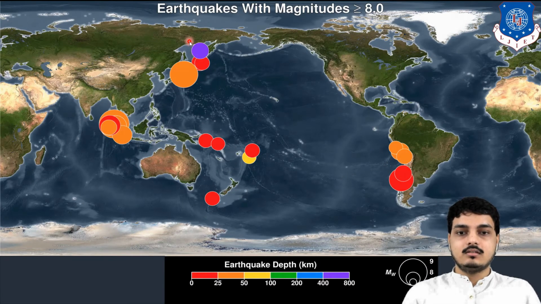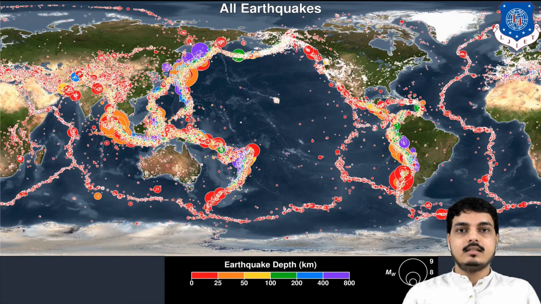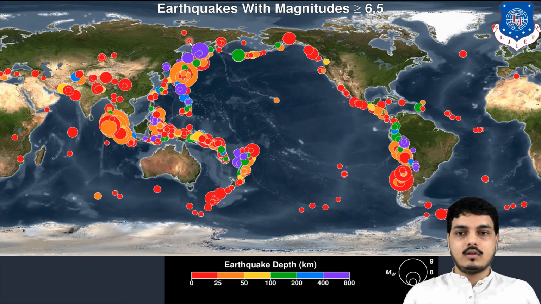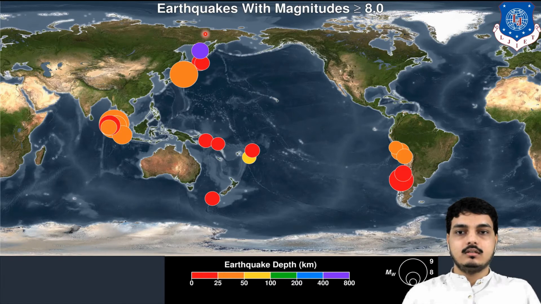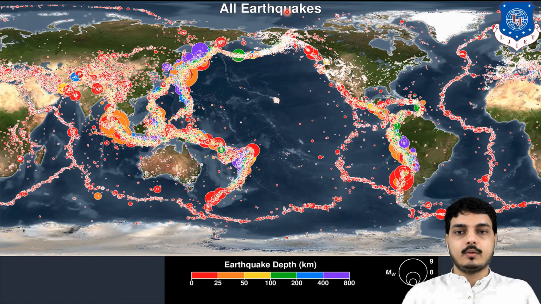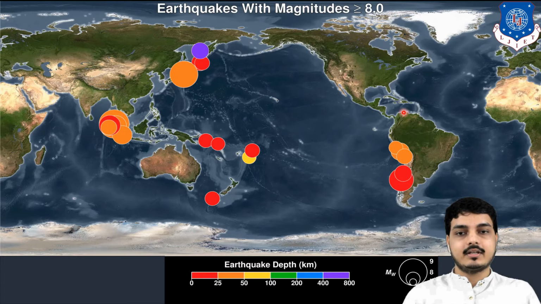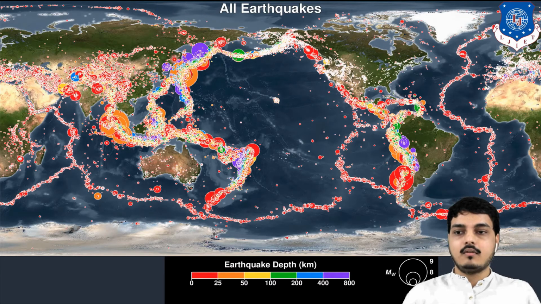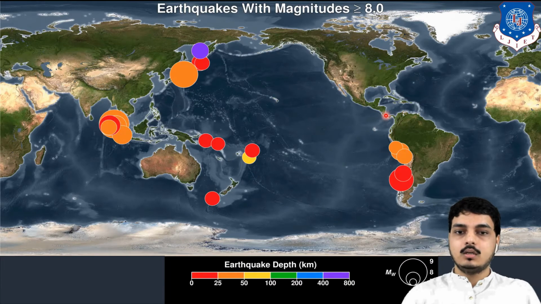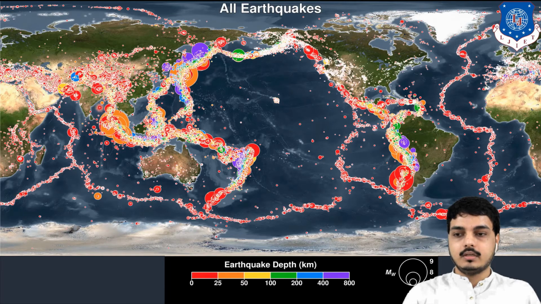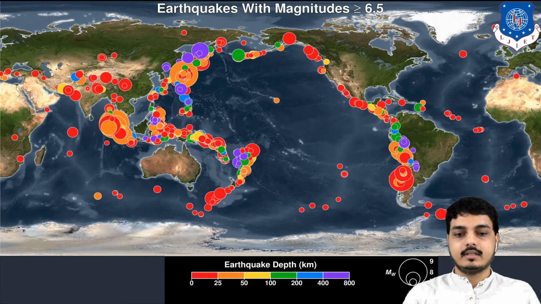This is a GIF representation. In this, you can see that many dots are there, all of them earthquakes. In this, there are earthquakes with magnitude greater than 6.5 and these are greater than 8. So this is the number of earthquakes that take place all around the world. This is India, where earthquakes take place.